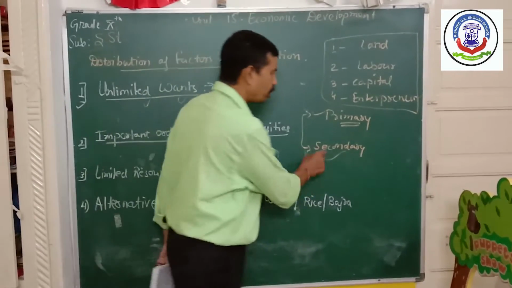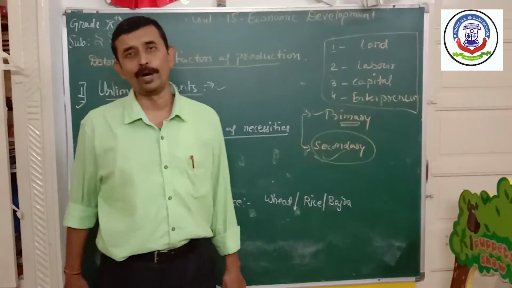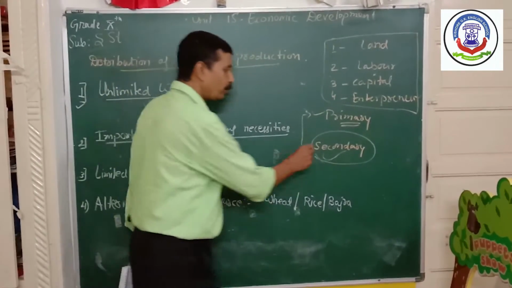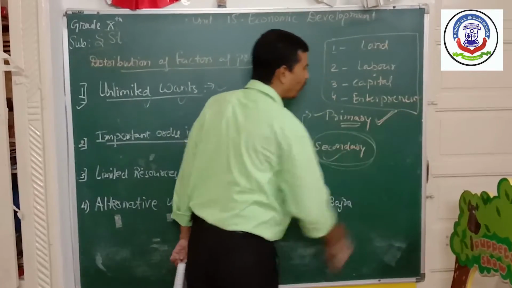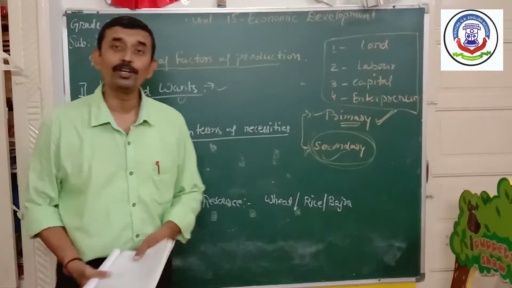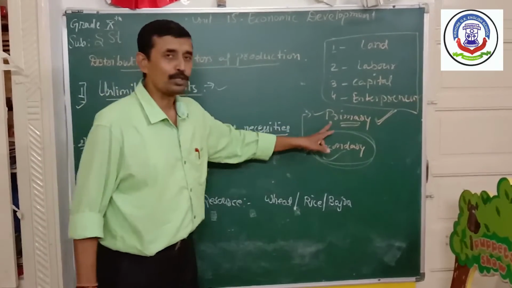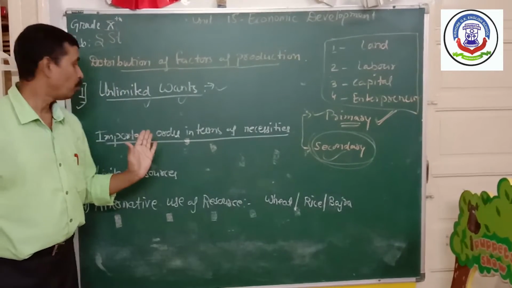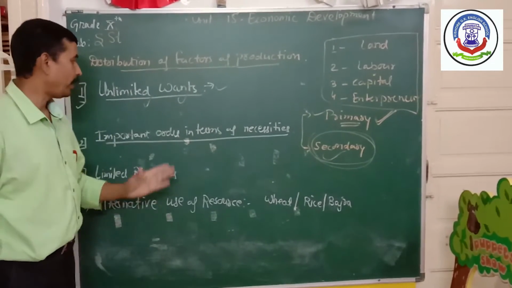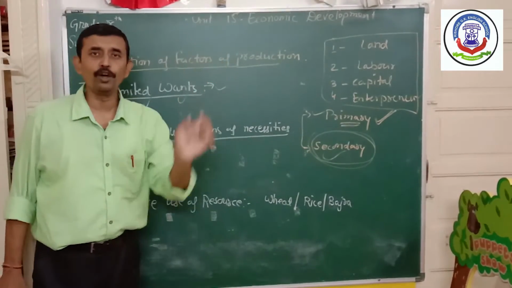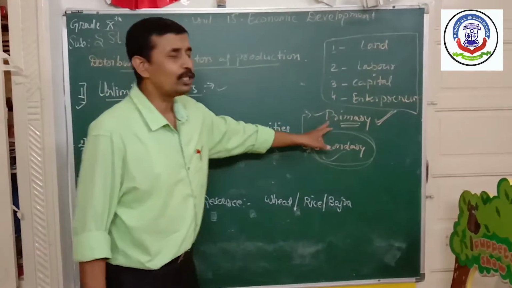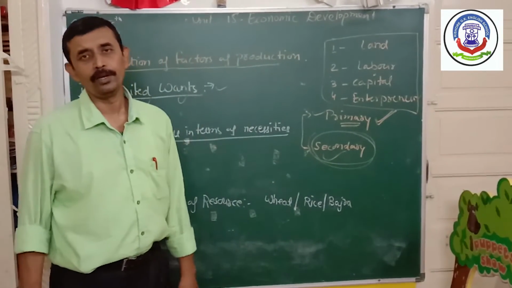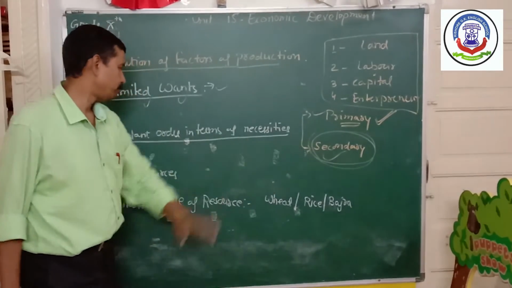We can live without these wants. For example, there is a want of mobile phone, there is a want of electricity, there is a want of AC. Even without these wants, first we have to go for what? Primary wants, because it is important for our life. Without this, we cannot survive. So we have to go for our primary wants first. We have to select the wants in order. Once our primary wants are satisfied, after that only we have to look for our secondary wants for the satisfaction.